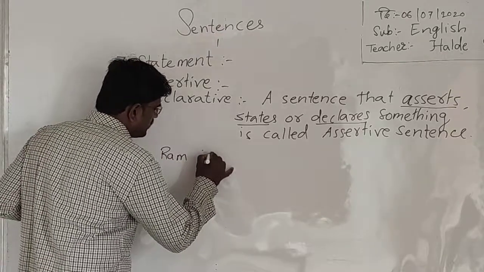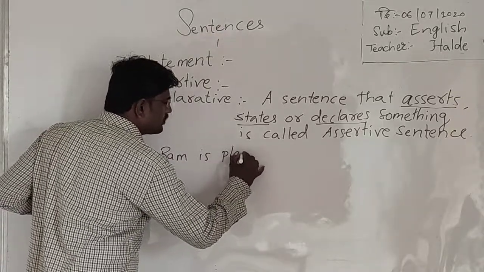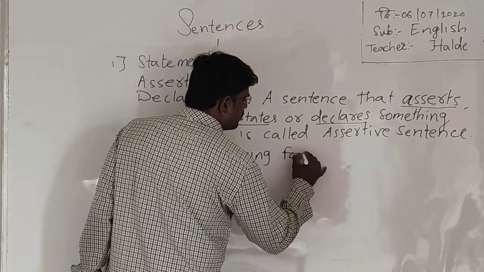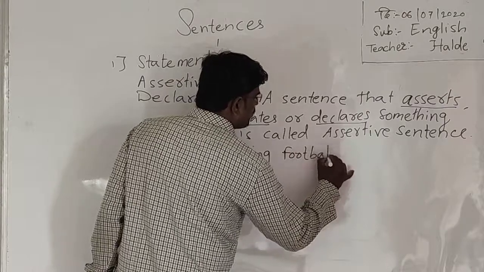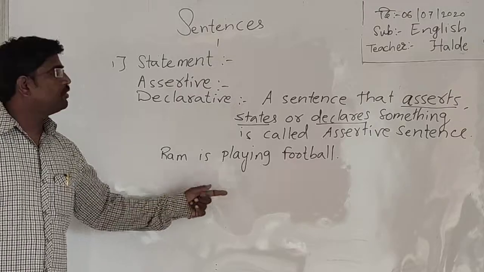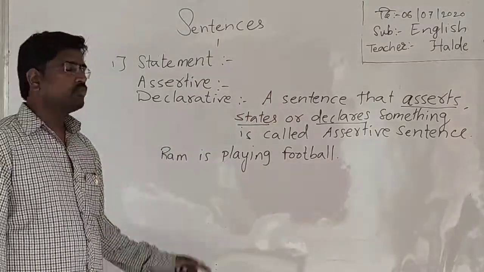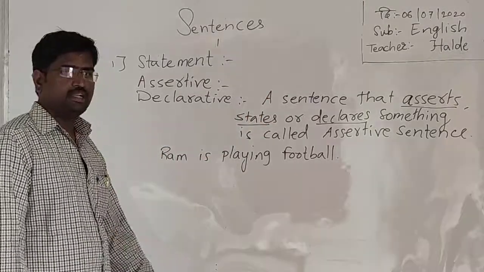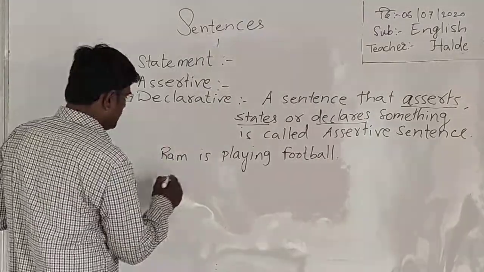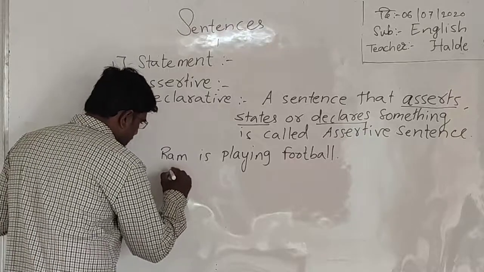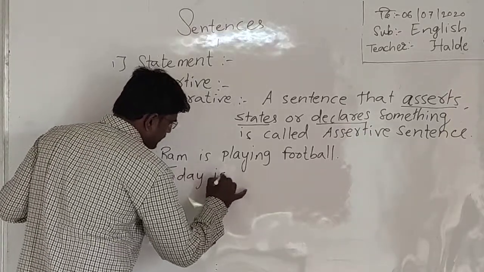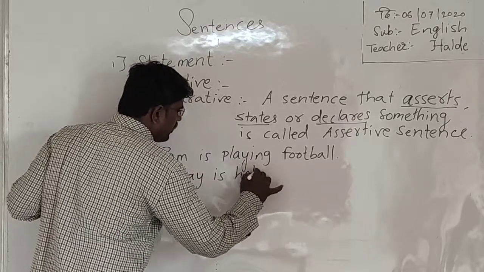Ram is playing football. Here we are asserting something. We are making a statement that Ram is playing football. We can make it something like: today is holiday.